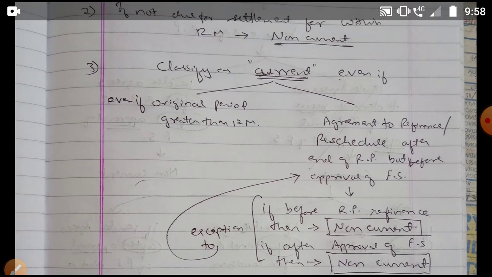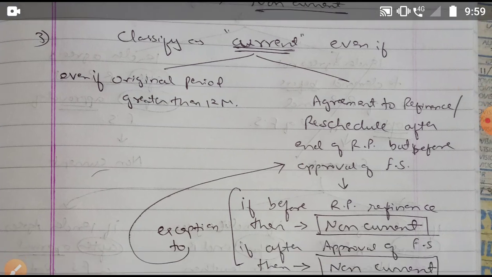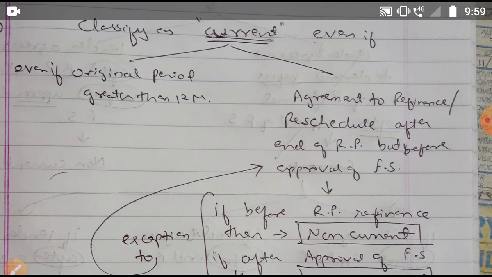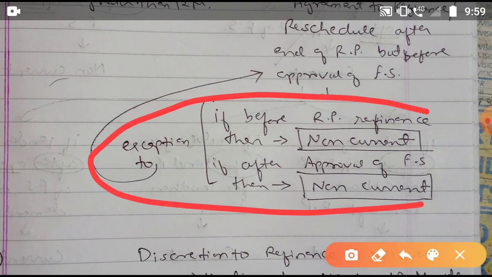If you do any question, just fit that question into this chart, into these 6 points, and you will get your answer. So the third point is clear: it will always be classified as current even though the normal period is more than 12 months, if it is due within 12 months. And second, after the reporting period but before approval of any financial statements, it would be classified as current. But in these two cases it will be classified as non-current.